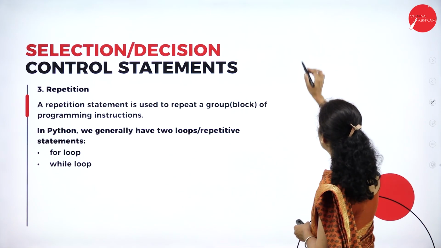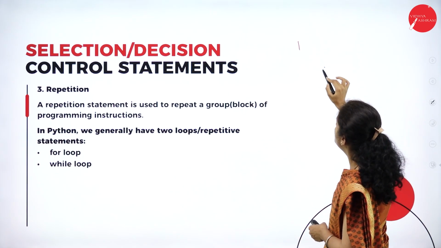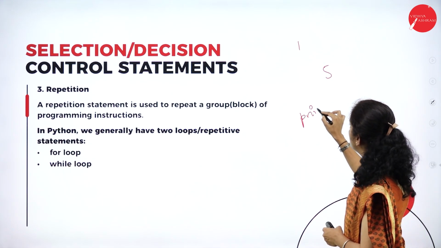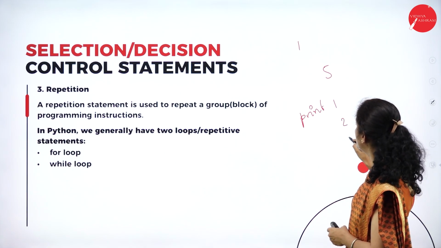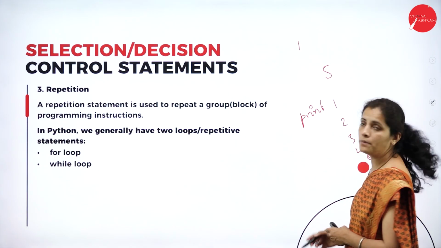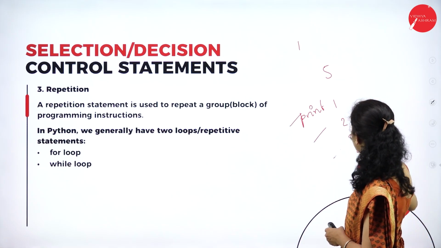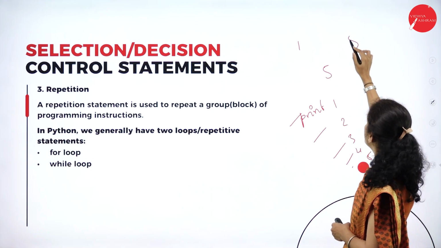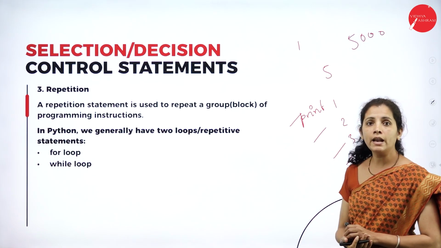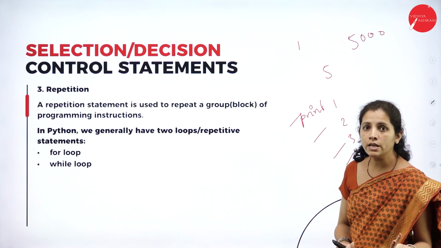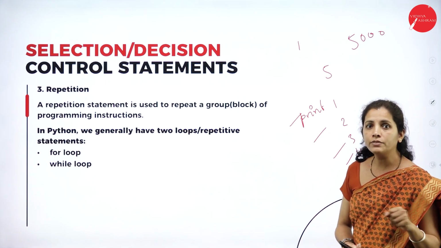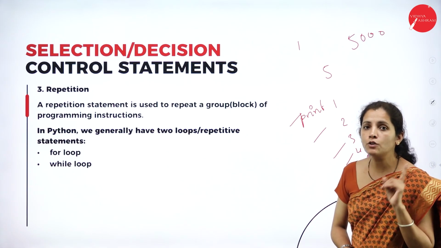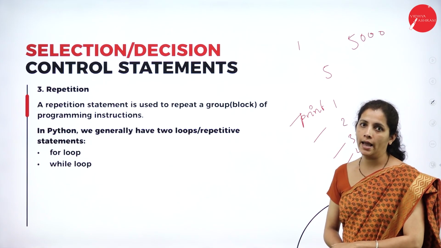Dear student, think that I want to print 1 to 5. Each time writing print 1, print 2, print 3, print 4 and print 5. See how many lines? 1, 2, 3, 4 and 5. And this is a small number. If I have 5,000, if I write the same statement 5,000 times, what's going to happen? The length of the program is going to increase, the complexity of the program is going to increase, and this is not a good way to write the program.